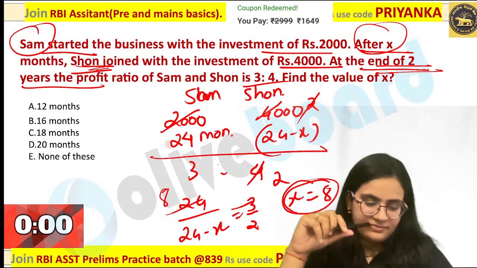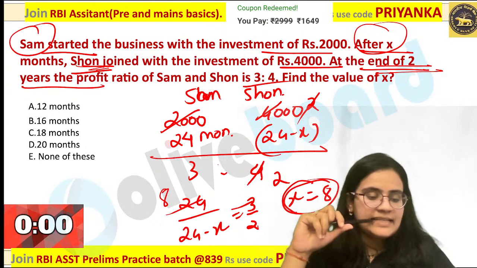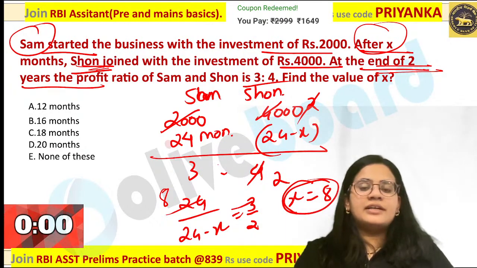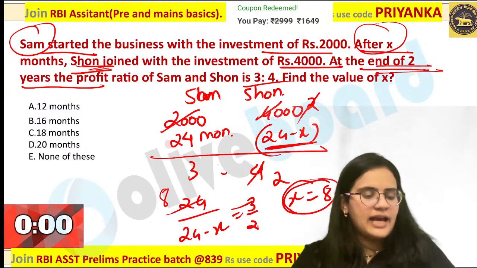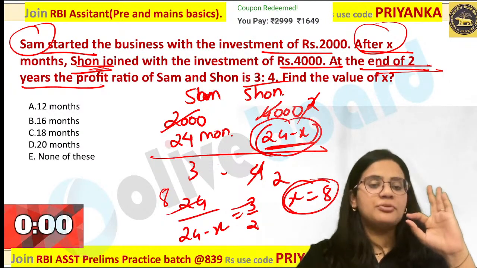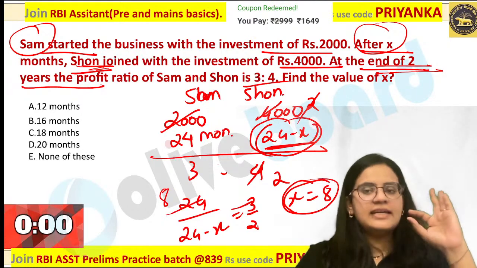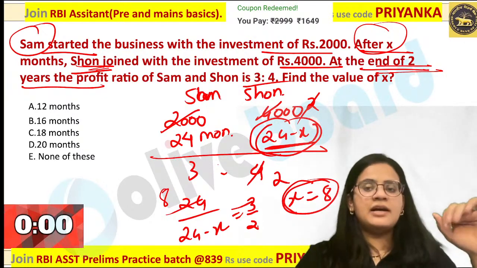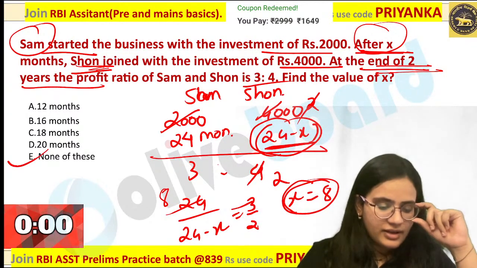E option. Yes, I think you have written this as X over here. Many of you must have written this as X. Are you guys getting it? That is what I was checking here. So while writing the number of months, you have to be really careful guys. I hope everybody is getting it. Yes, he has invested for 16 months, but after how many months he has joined? After 8 months over here.